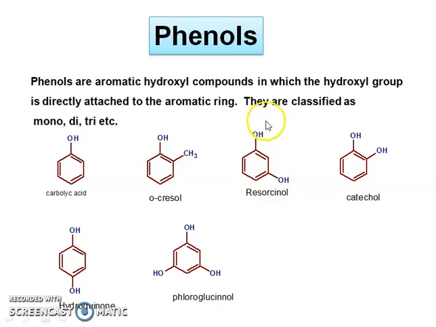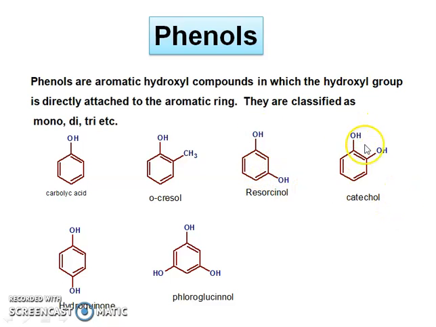And if both hydroxyl groups are there in the benzene ring, with one hydroxyl group and the other hydroxyl group at meta positions with respect to each other, it is called resorcinol. Means this OH group with respect to this one is at the meta position.